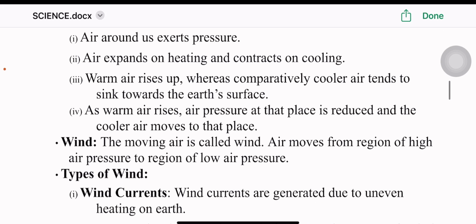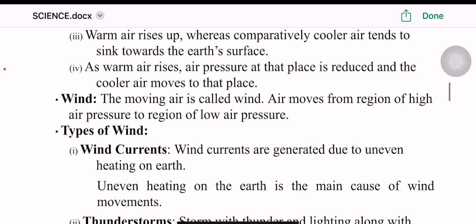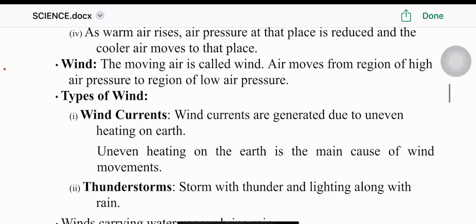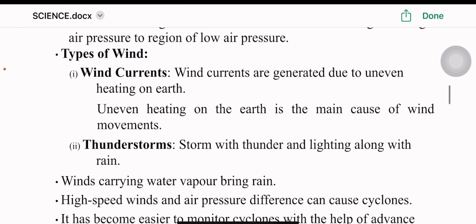Wind. The moving air is called wind. Air moves from a region of high air pressure to a region of low air pressure. Types of wind. Wind currents are generated due to uneven heating on Earth. Uneven heating on the Earth is the main cause of wind movements.